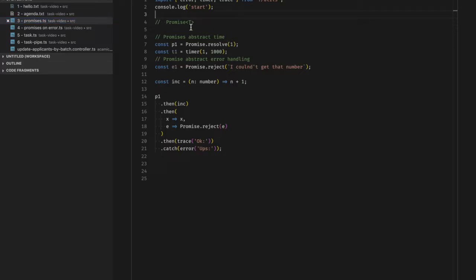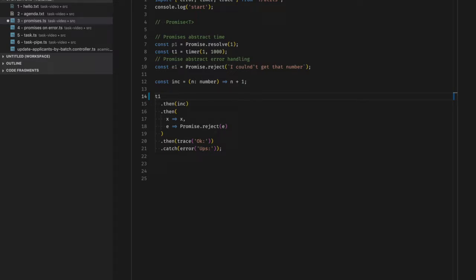A promise is an object that allows us to abstract the code from time and error handling. In this code, we have the int function, which only deals with numbers. If we pass a number, we'll get the successor. It doesn't have the notion of time, and it doesn't have the notion of errors. The int function doesn't care if we resolve the promise immediately or after 1 second.